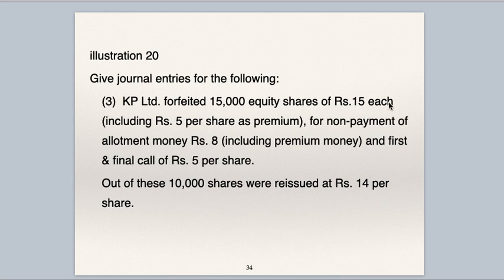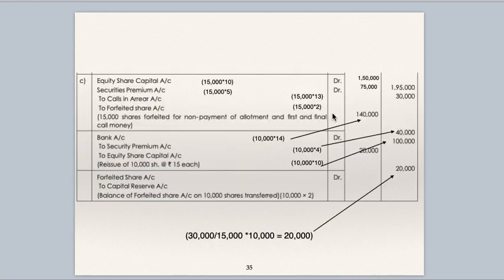See what is given here. For non-payment of allotment and first and final call, 8 plus 5, 13 rupees is not paid out of 15. So only 2 rupees is paid. Whatever is paid will go to forfeited shares account, 15,000 into 2, 30,000, and 1,95,000 is not paid. That will get transferred to call arrears account, 15,000 into 13.